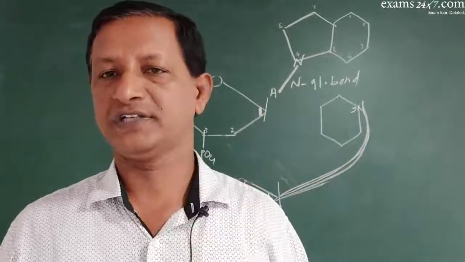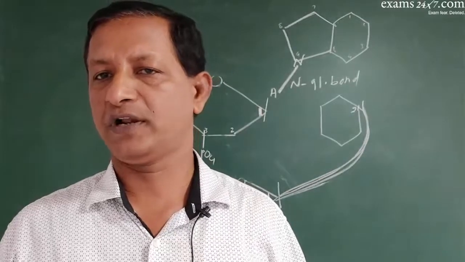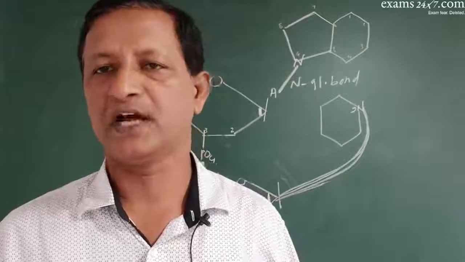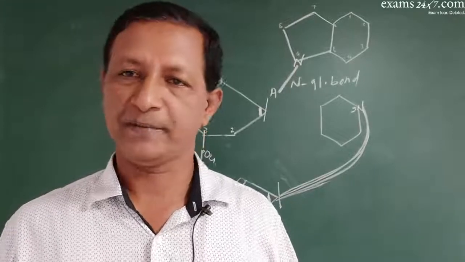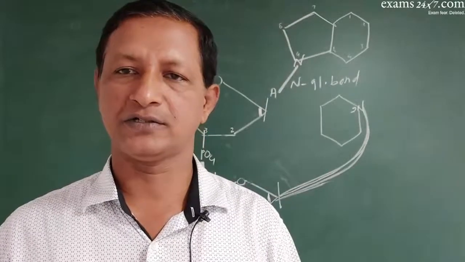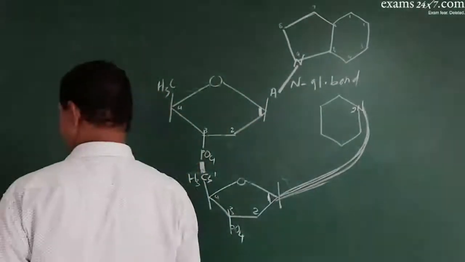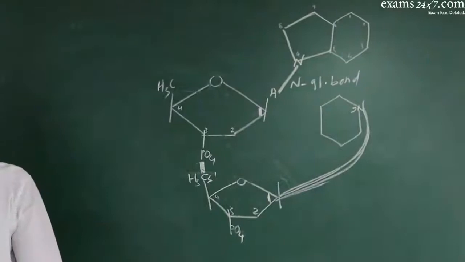The N-glycosidic bond in case of purines is between the 9th nitrogen atom and the first carbon atom. In case of pyrimidine, it is between the second nitrogen atom and the first carbon atom. Okay, so that is what you must remember thoroughly.